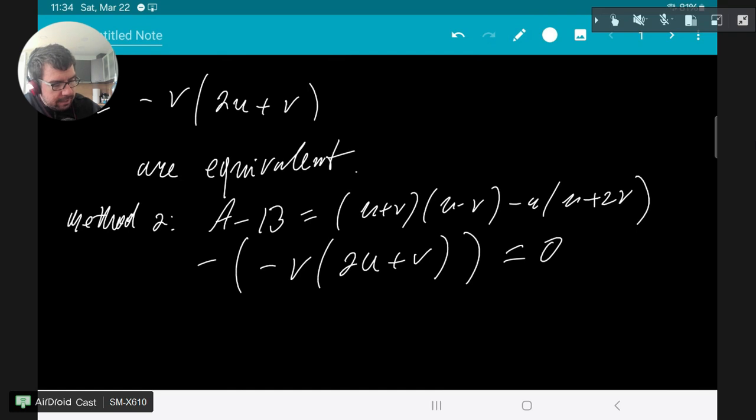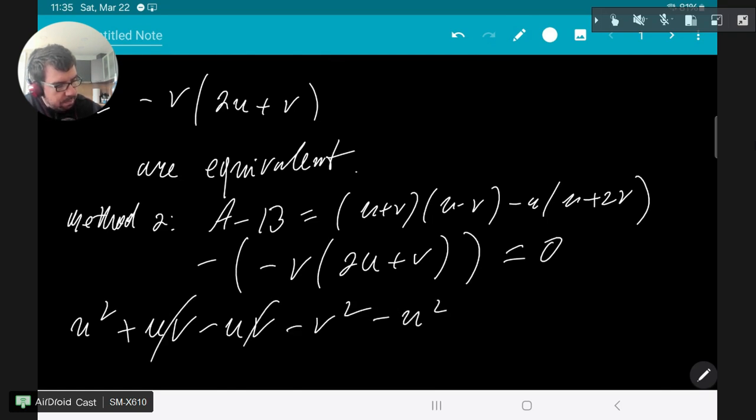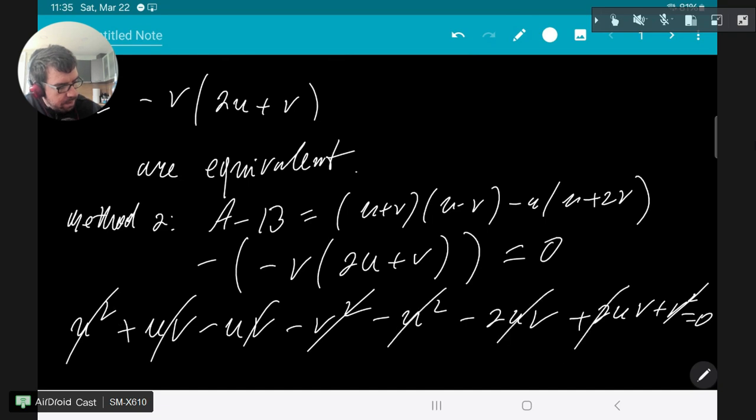So in this case, again I simplify, plus uv minus uv minus v squared minus u squared minus 2uv, and now here minus times minus will give a plus, so this is plus 2uv plus v squared, and everything cancels. 0 equals 0. Yes, okay. And now we're interested to see the third method. Let's see the third method now.